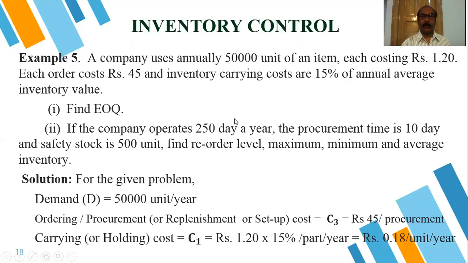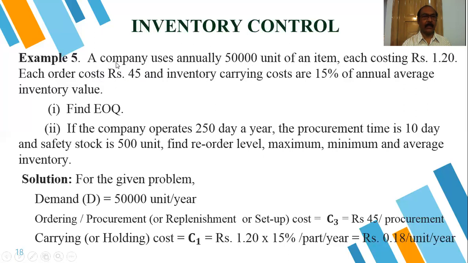Now for the given problem, what data is given? Capital D, the demand, is 50,000. Item cost is 1.20. Ordering cost is 45 rupees.